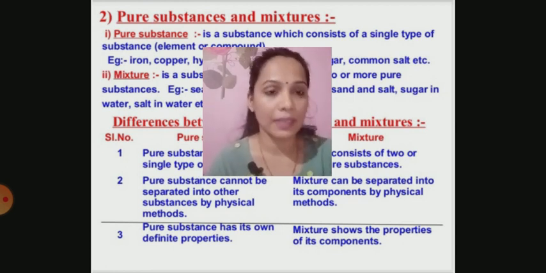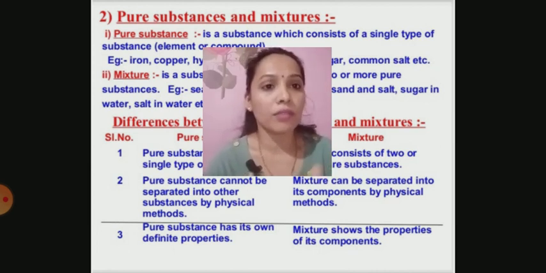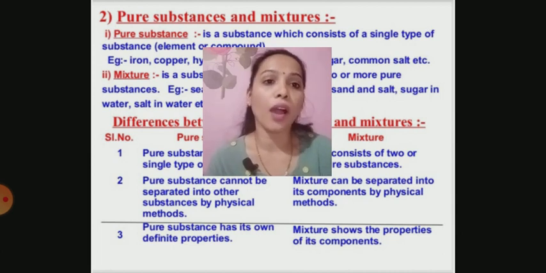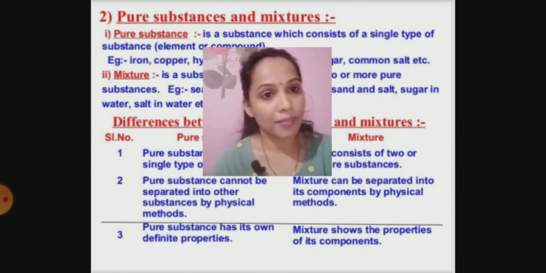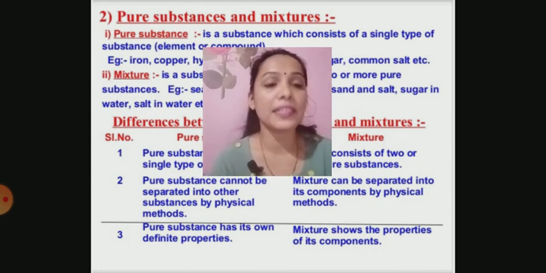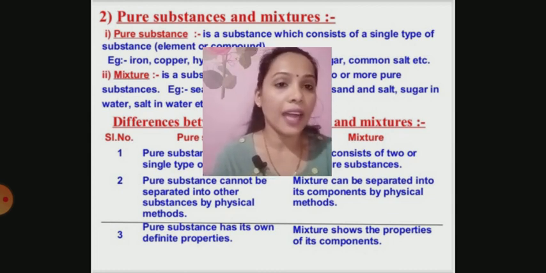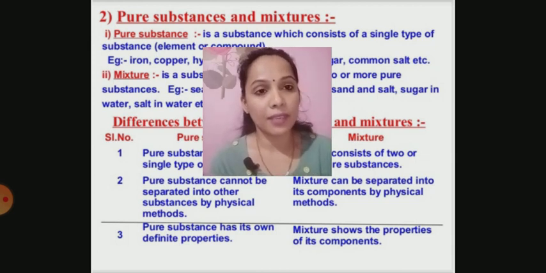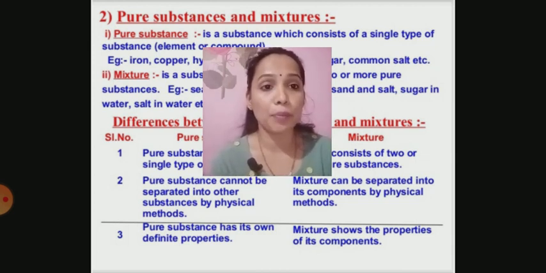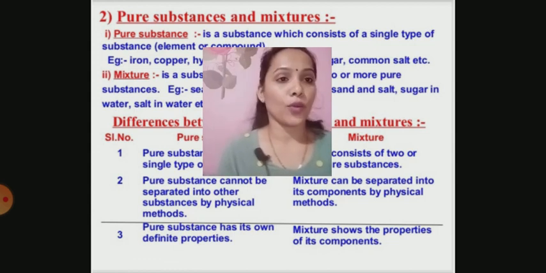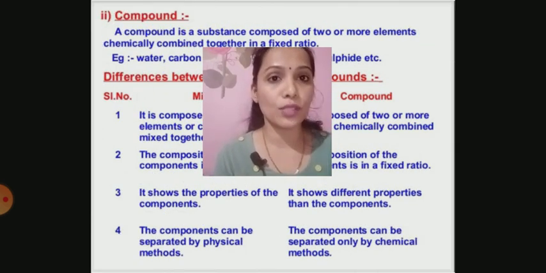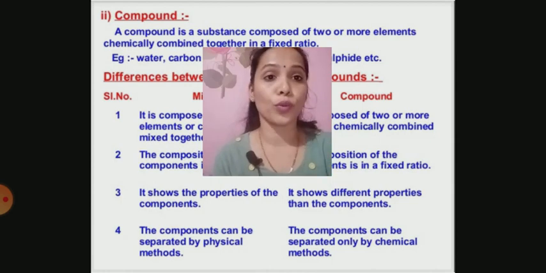I am going to show you some practical video, wherein I can show you how sulfur can be dissolved in carbon disulfide. If we take the mixture of sulfur and iron nail and we put carbon disulfide, you can see the iron nail can be easily separated because only sulfur powder gets dissolved in carbon disulfide. Okay, then coming to today's topic, before that, compounds also. So how to